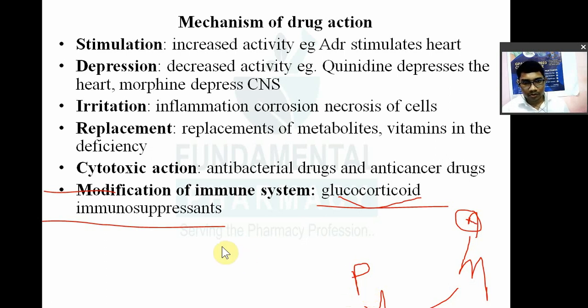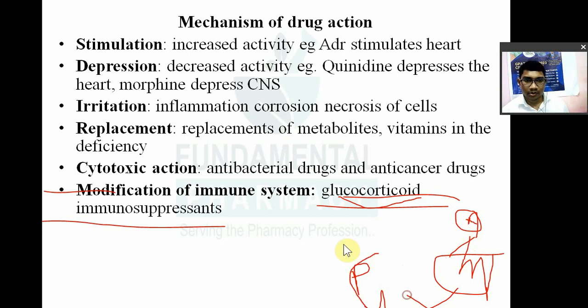So now glucocorticoids, what do they do? They will suppress your immunity. Immunity matlab they will suppress the mast cell. There is no degranulation of mast cell. Mast cell will not recognize this antigen, and therefore there is no release of these chemicals.